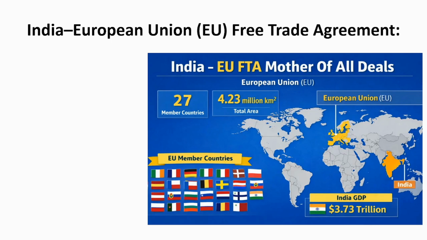So, European Union or EU is a group of 27 countries. It is a political and economic alliance of most of the European countries. It is the second largest economy after USA. Combinedly, the group is the second largest economy and India is the fifth largest economy. So these two have made something called a Free Trade Agreement.